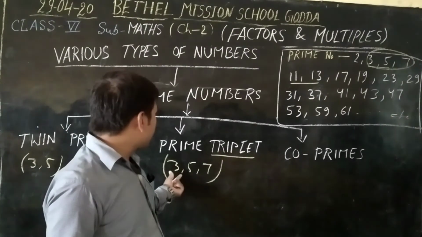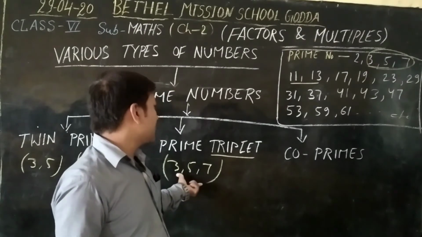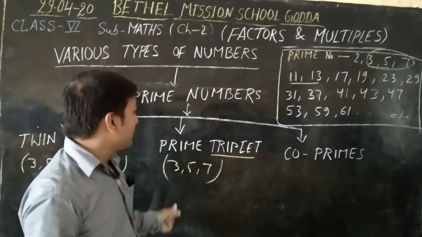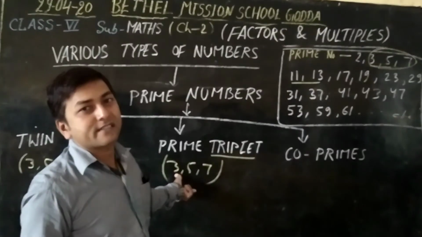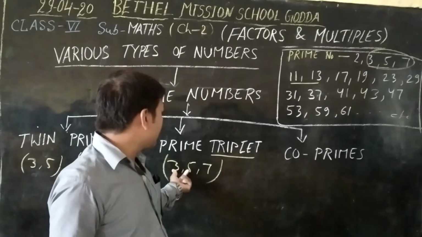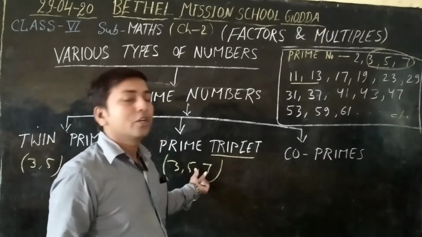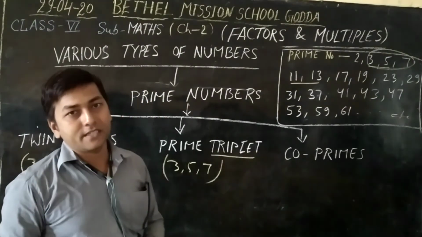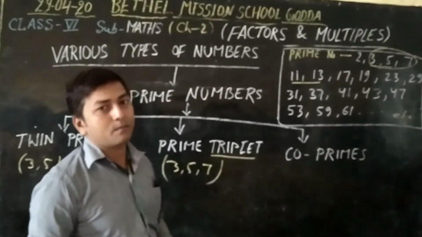So 3, 5, 7 is an example of a prime triplet. This is only one example.